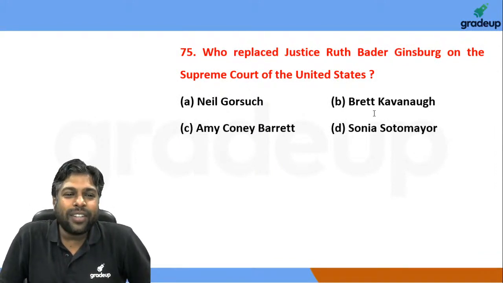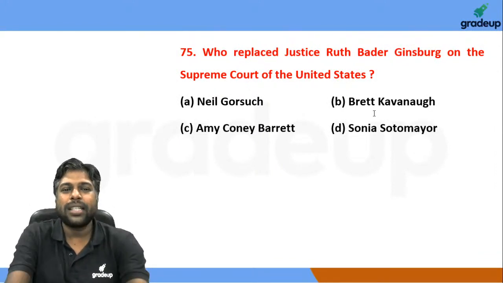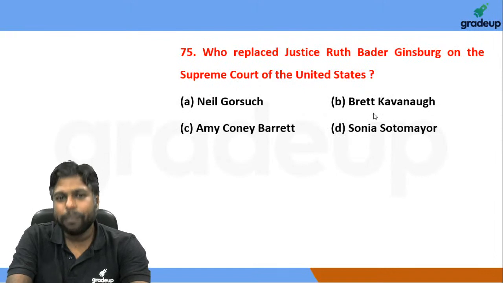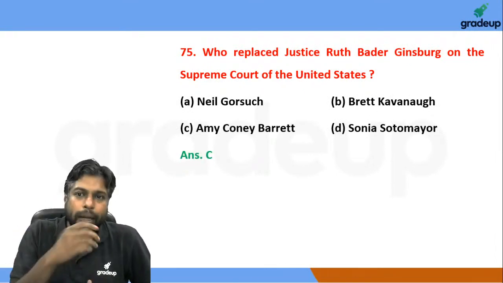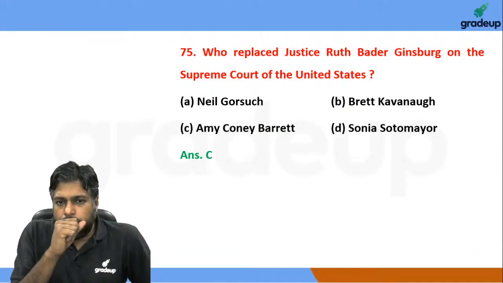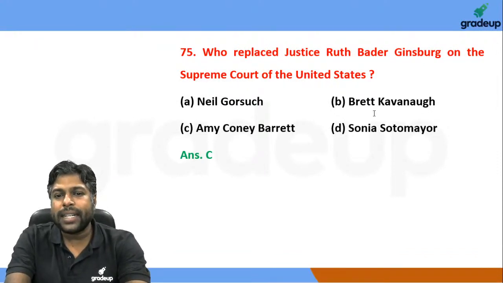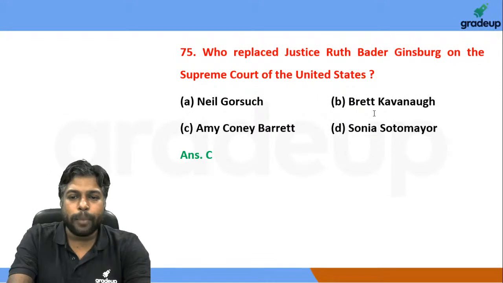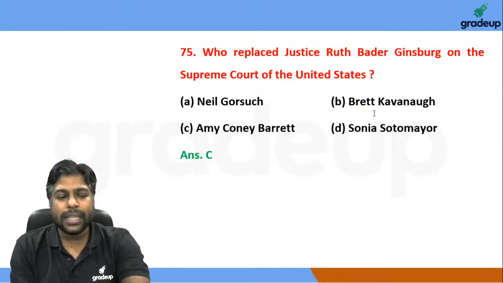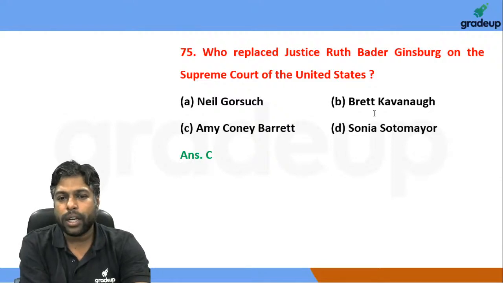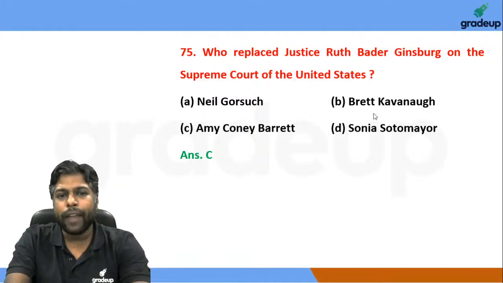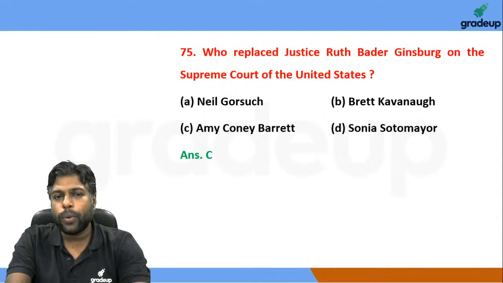The nominee of the Trump administration was Justice Amy Coney Barrett, right? Justice Amy Coney Barrett was the Trump nominee who was ultimately appointed after the United States Senate made the final confirmation on October 26th, 2020.